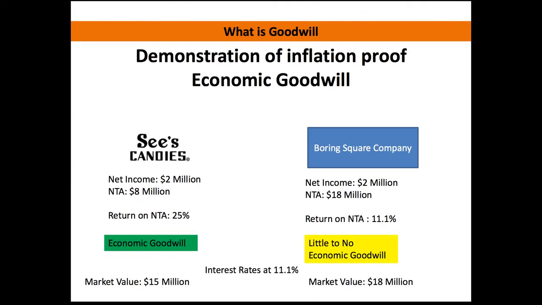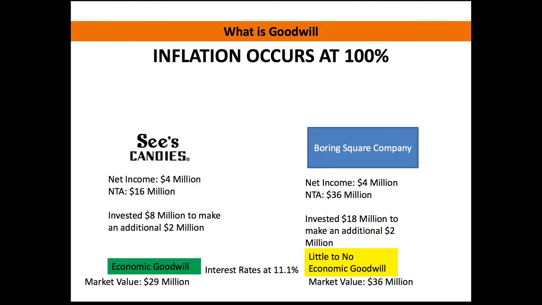Okay? So looking at these companies, you can see that they both have the same profit margin. See's has less than 50% of the net tangible assets, but yet the values of both of these companies are very similar, at 15 and 18 million. So this is where he really demonstrates his point.